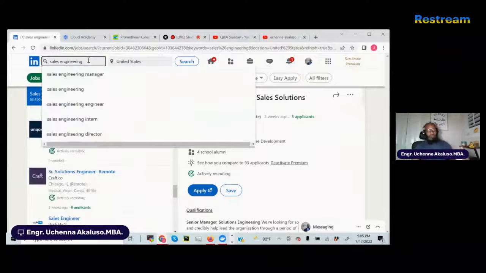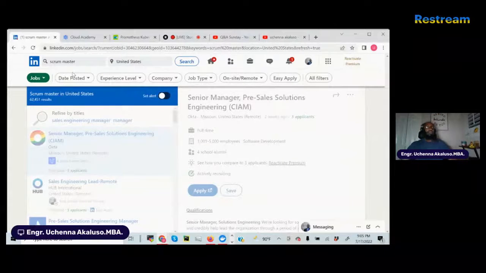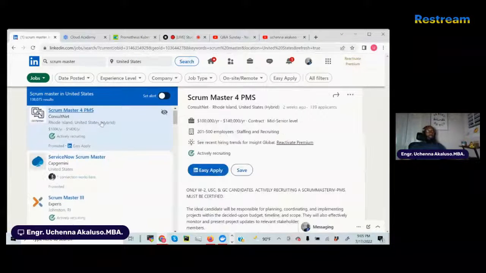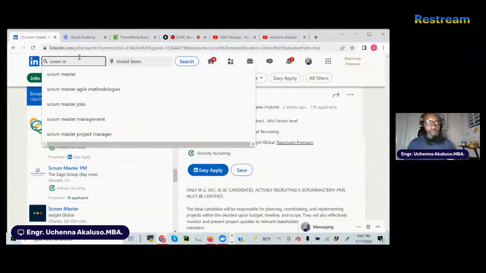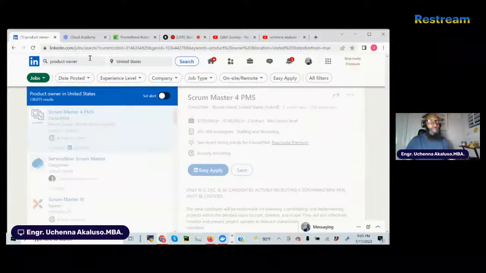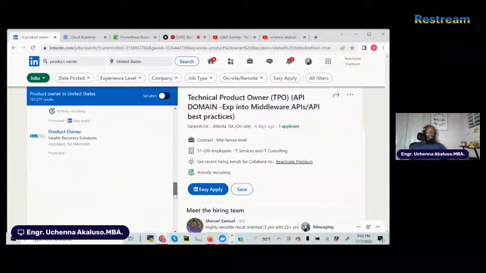Let me type in another profession, something like Scrum Master. Look, you guys see all this? So there's plenty of jobs, guys. Let me type in one more, and then we'll move on. I don't want you being apprehensive of the fact that layoffs are going on. There's still plenty of companies out there hiring, and they need IT professionals to do those jobs. So this is product owner, tons.